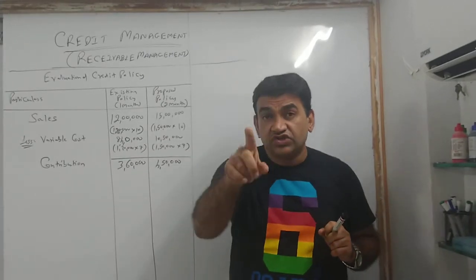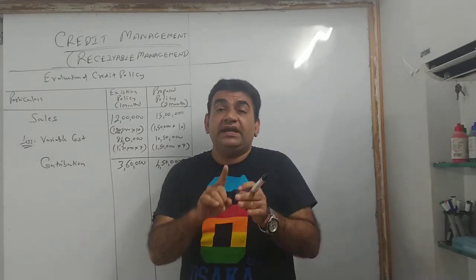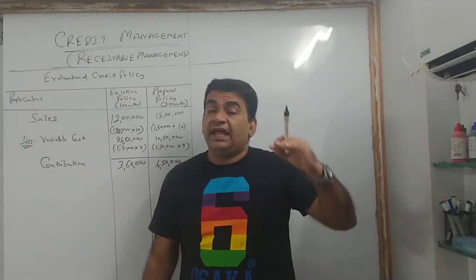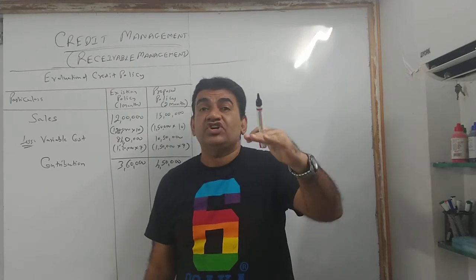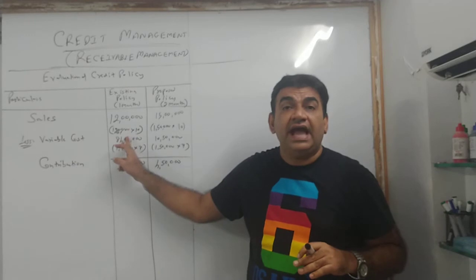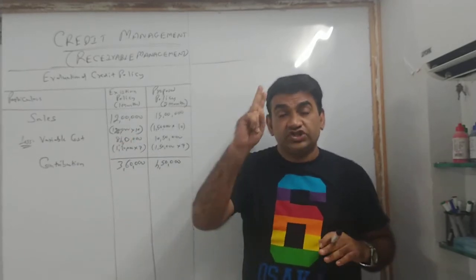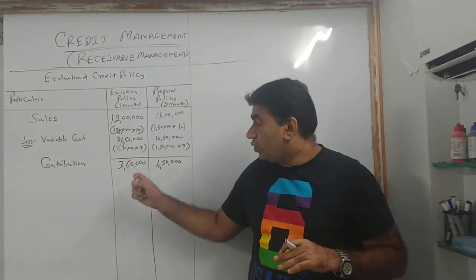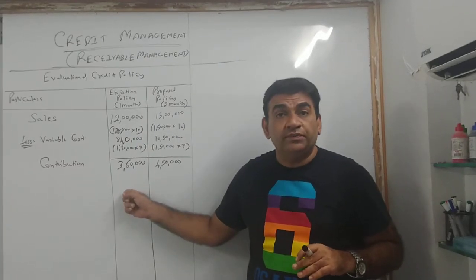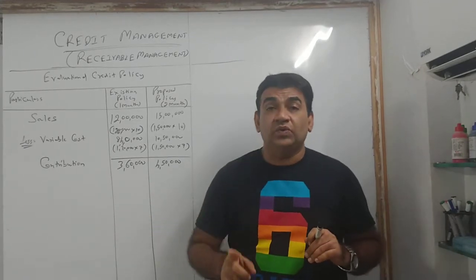Now when I take fixed cost, fixed cost remains fixed irrespective of the level of output. And first you have to calculate fixed cost at existing level. What is my existing level? I am selling 1,20,000 units. Fixed cost is 2 rupees. So 1,20,000 into 2, and यहाँ पे भी आएगा 120 into 2.